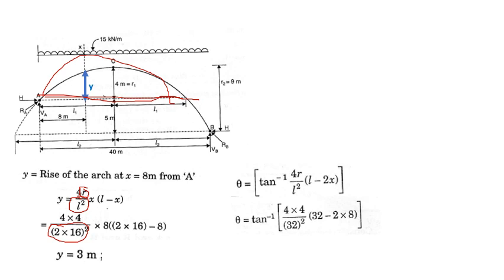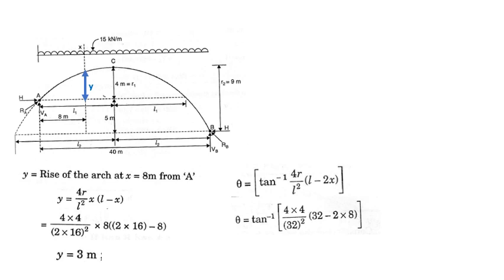L1 is 16, that is 2 into 16 square. You have to be careful in that. Don't write it as just 16. It is 2 into 16. Neither write the span 40 meter. It is not the span of AB dash. We are considering only this portion. So that only you have to consider.